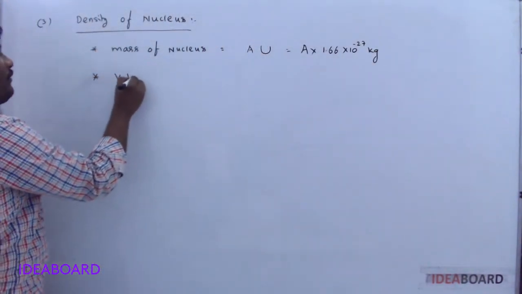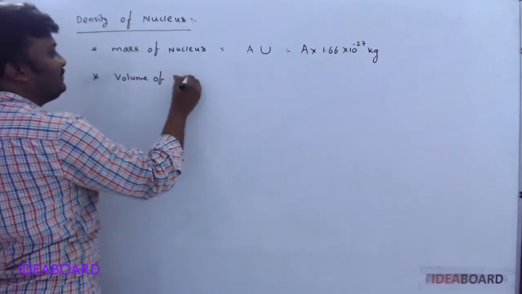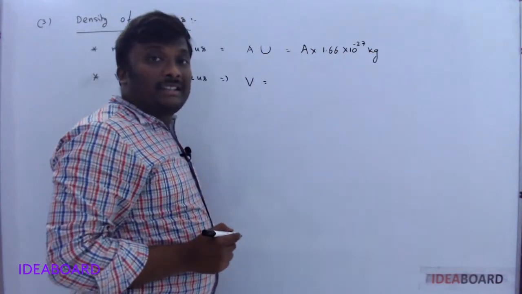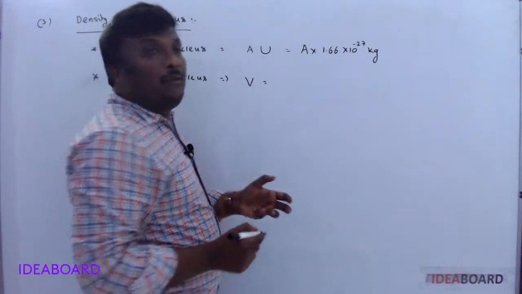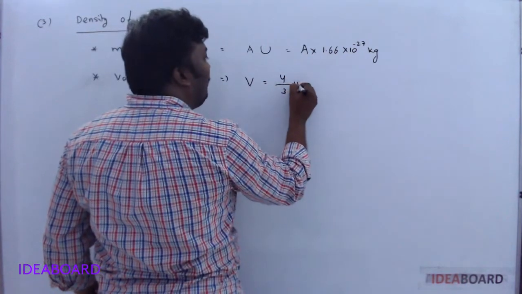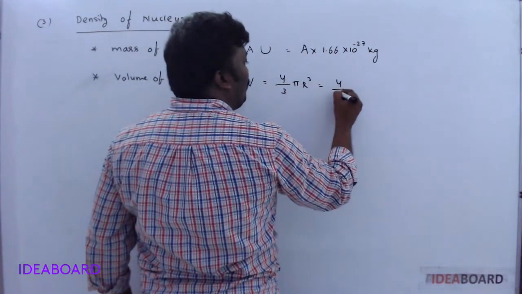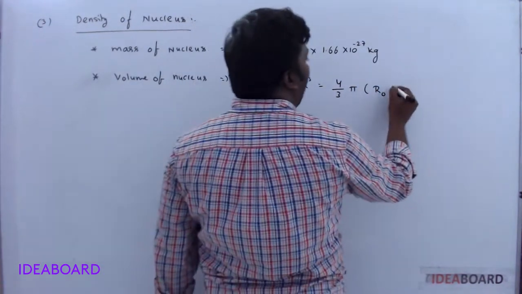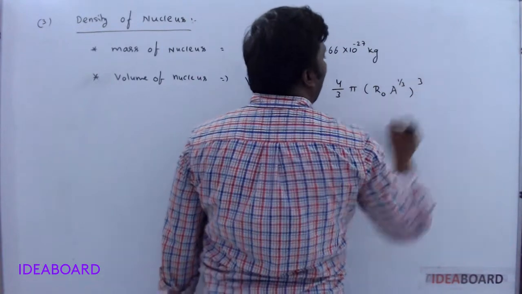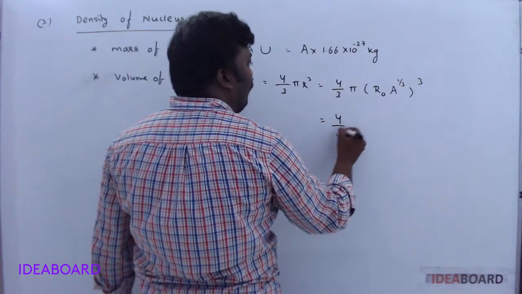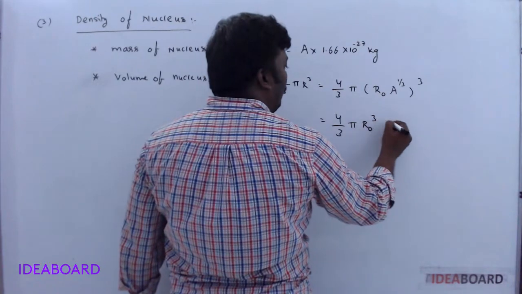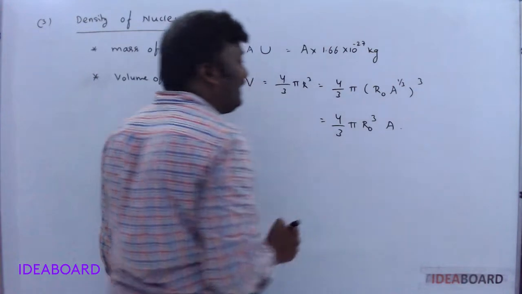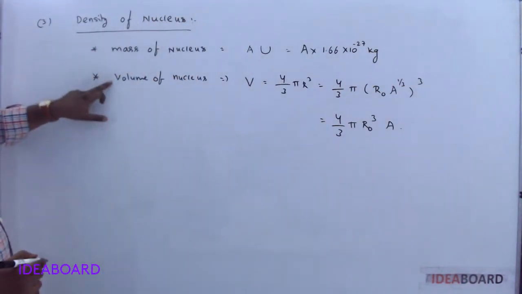And next, what is the formula for the volume of the nucleus? The shape of the nucleus is nearly spherical, we said. So the volume formula is 4/3 pi r cube, that is equal to 4/3 pi, and instead of r, we have the formula R naught into A power 1 by 3 whole cube. That gives 4/3 pi R naught cube, A power 1 by 3 cube. The 3 cancels, giving A. So we have the mass and we have the volume.